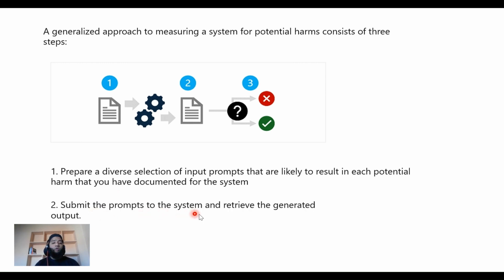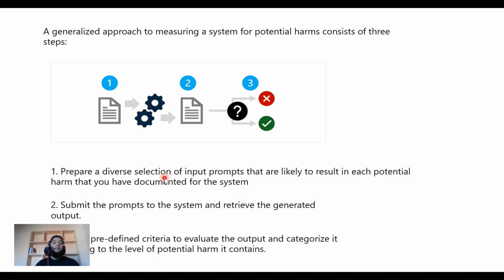And then submit the prompt to the system and retrieve the generated output. And then apply predefined criteria to evaluate the output and categorize it according to the level of potential harm it contains. So here you apply predefined criteria and evaluate it. You've given a prompt, and whatever output it generates, you're going to evaluate whether that's harmful or not, based on some criteria that you've set. So whether it's a harmful response or it's not harmful.